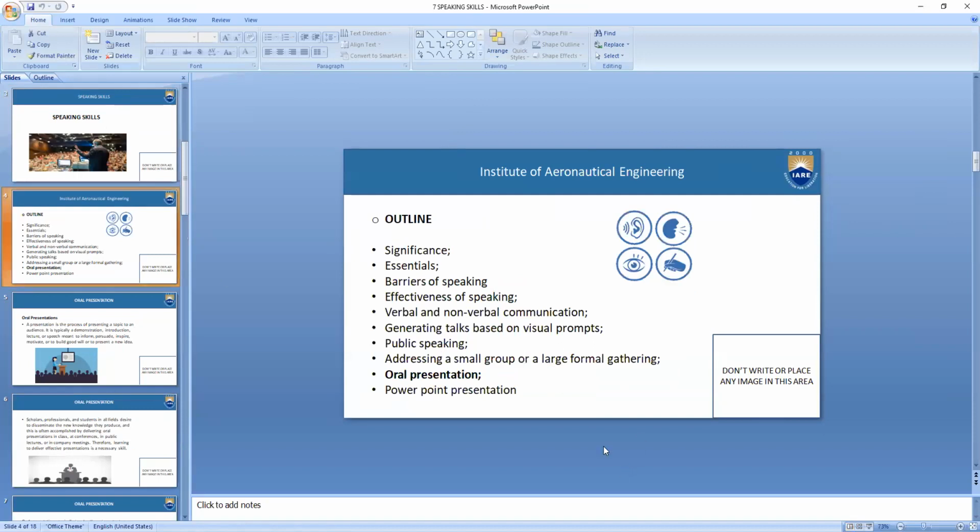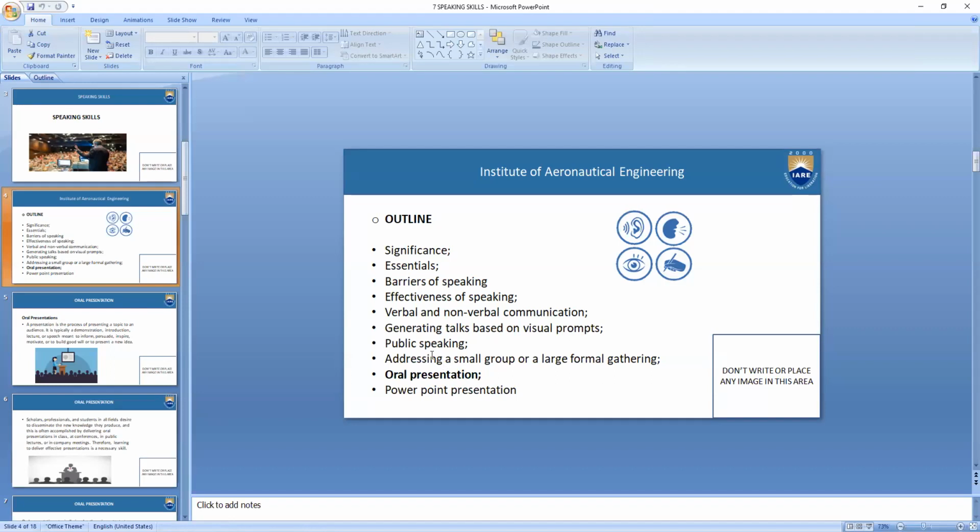So we were in the middle of speaking skills. We completed the significance of speaking skills, the essentials, barriers of speaking, and then the effectiveness of speaking, verbal and non-verbal communication. Then we also did generating talk based on visual prompts, addressing a small group or a large formal gathering.